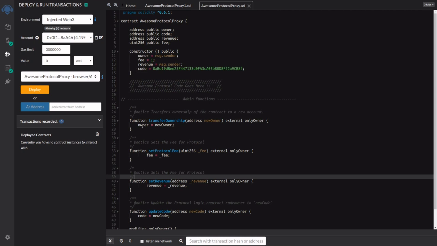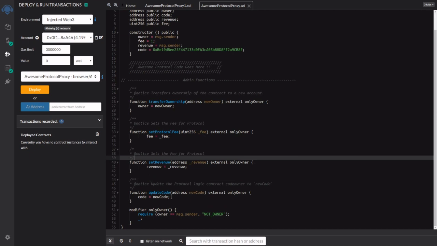Let's quickly skip over these functions. We've got a transfer ownership function here. We have a set protocol fee here. We have a set receiver address. That's where the fees get collected, and that obviously updates the code. Let's deploy this. It's already compiled.